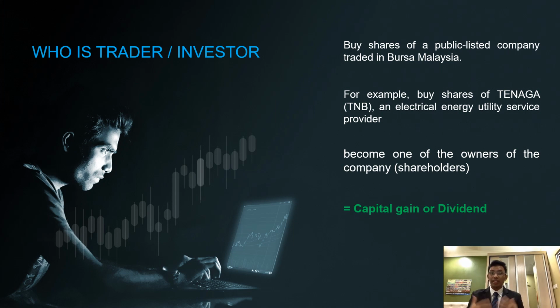Okay, so who are traders and investors? Traders and investors are a group of people who buy shares of a public listed company that is traded in Bursa Malaysia. Let's say, for example, you want to buy shares of Tenaga Nasional Berhad, TNB. You will become the owner or the shareholder of the company, so that in the end, either you get the capital gain when the share price is going up, or you'll be receiving a dividend from the company.